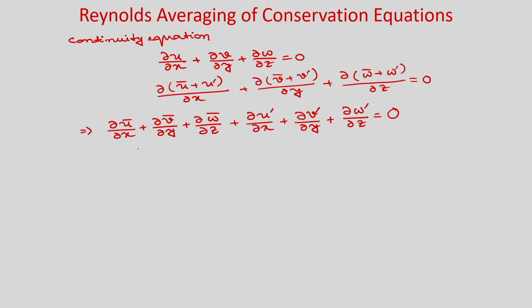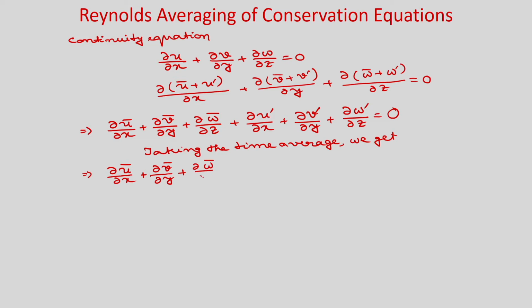Now, you take the time average. So, taking the time average, we get, so you can see if you take the time average of del u bar by del x, it will be equal to del u bar by del x only. We have already discussed these properties, right. So, the time average of del v bar by del y is equal to del v bar by del y, and similarly del w bar by del z.